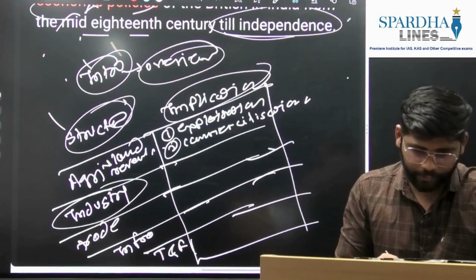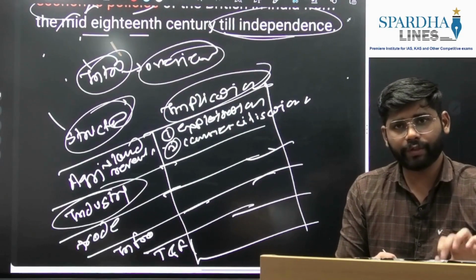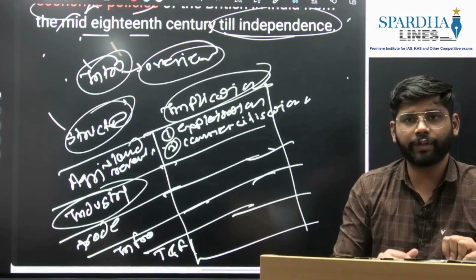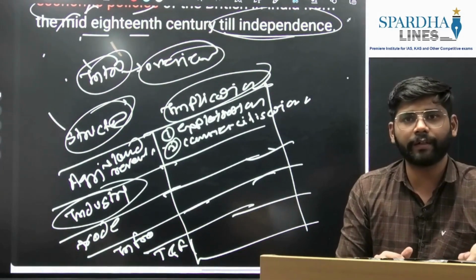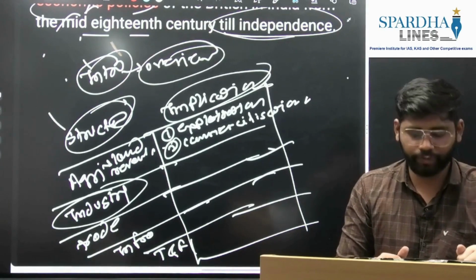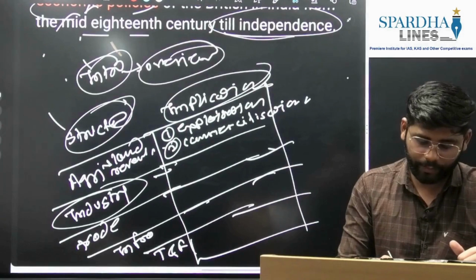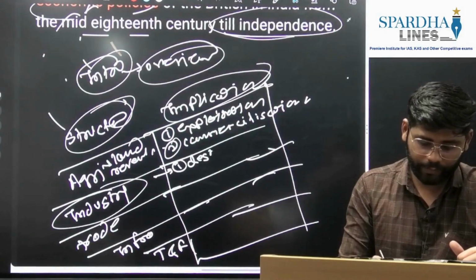Then second is industry. When it comes to industry, they favored British capitalists to establish their base in India. They favored machine-made goods. Eventually it impacted Indian industry through destruction of traditional industry.